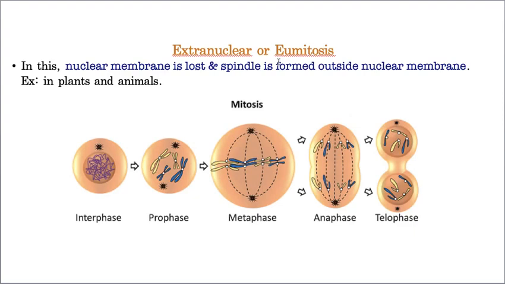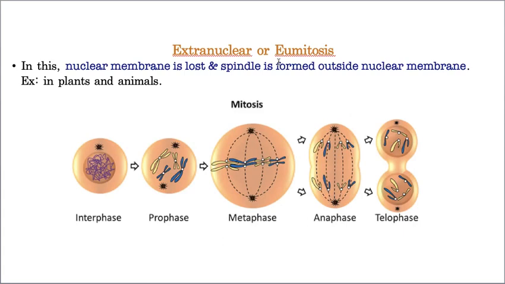This I need not to tell, because in our last class, the whole one hour lecture, I explained about this process only. This is true mitosis, the actual mitosis which takes place in our body, that means animal bodies and also plant bodies. It is nothing but extranuclear mitosis.